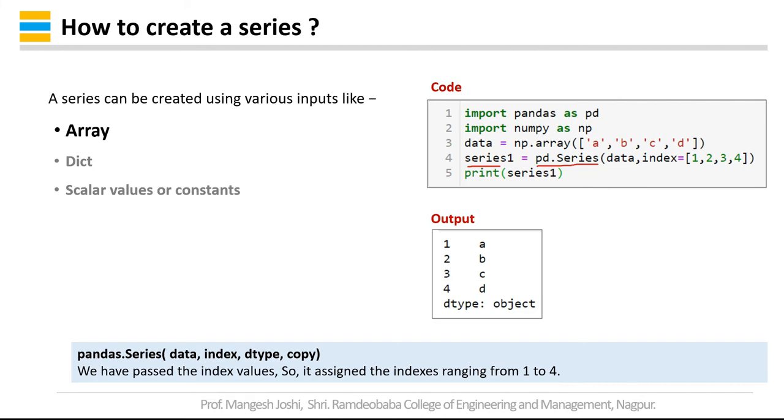So index is equal to 1, 2, 3, 4. So 1 will be assigned to a, 2 will be assigned to b, 3 will be assigned to c, and 4 will be assigned to d. In the output you can see that in the earlier case it was 0, 1, 2 and 3. Since we have specified the indexes, you are getting 1, 2, 3, 4.